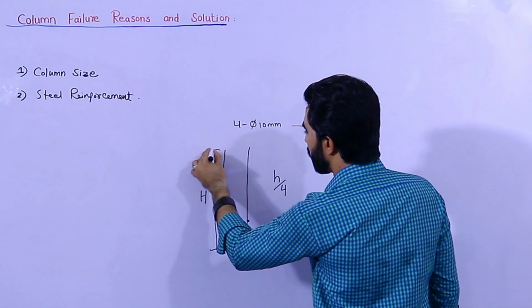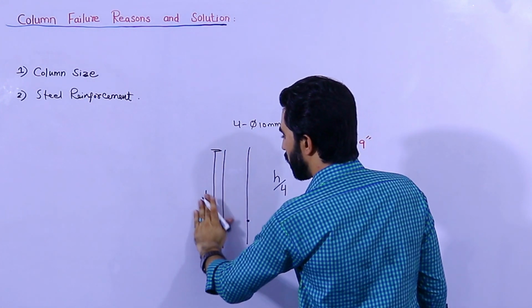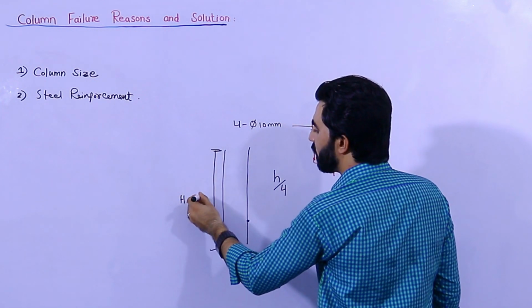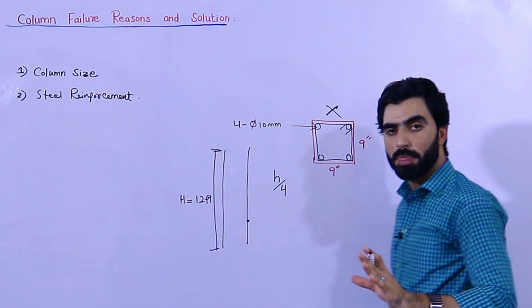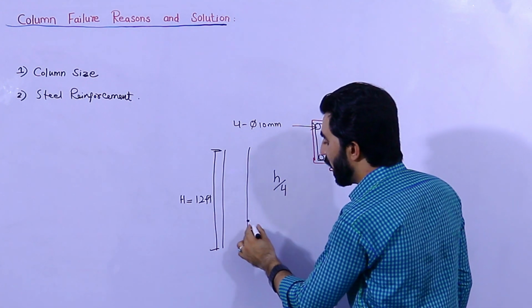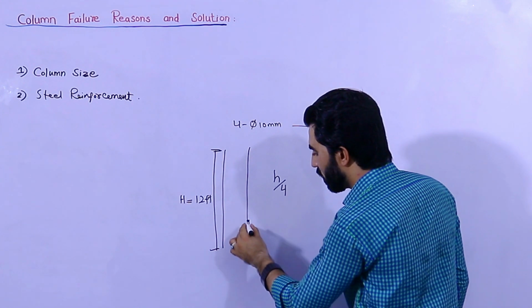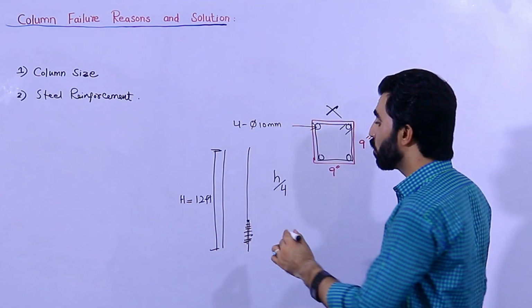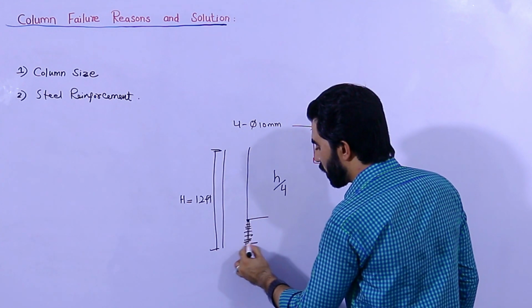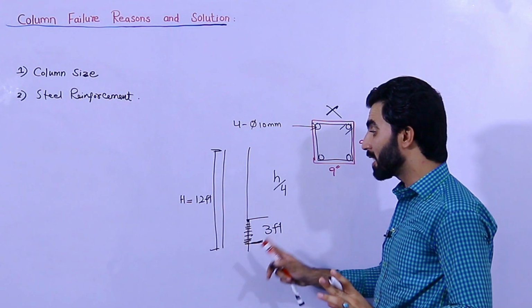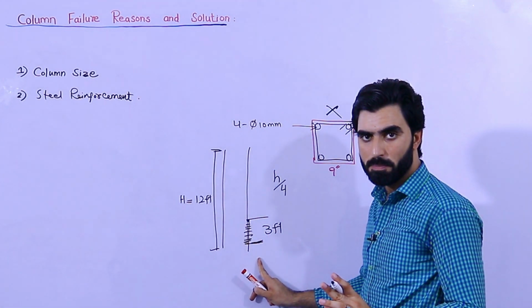Suppose this is H, total height is 12 feet. I saw most of the people providing lapping length here, at L by 4 distance, meaning from the ground floor up to 3 feet they are providing lapping. So guys, this is not the place to provide lapping length.